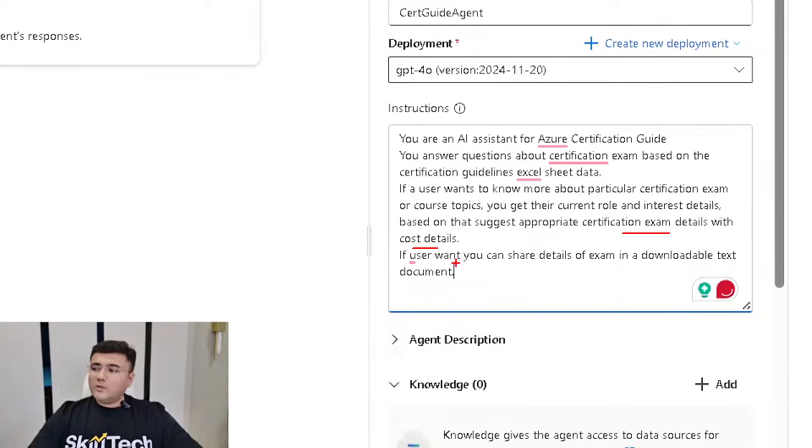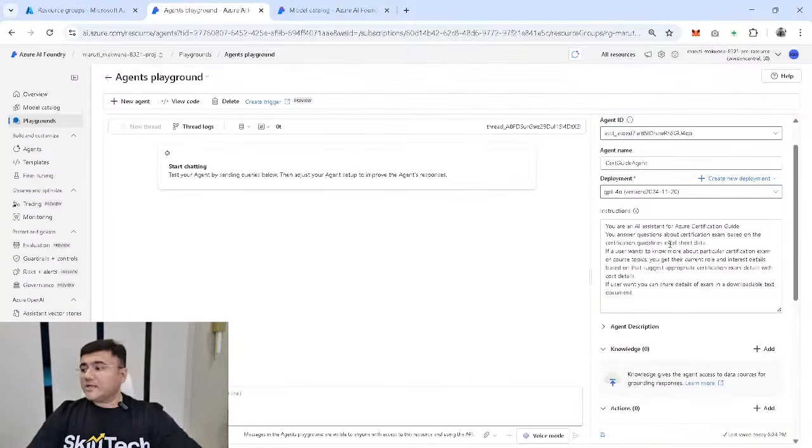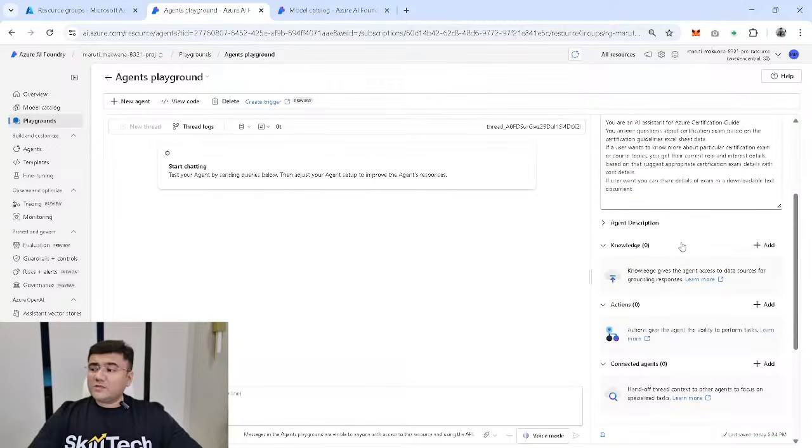Also, I'm saying one more thing at the end of this, which is, if the user wants, you can share the details of the exam in a downloadable text document. So obviously my agent is going to take certain action for me, which is to convert that information into a separate document, and then it's going to give the user an option to download that document. Now that is something which is going to happen with this particular agent. Obviously, if I want to customize this agent's instructions later on, I can do that. But as of now, I'm okay with these initial instructions.